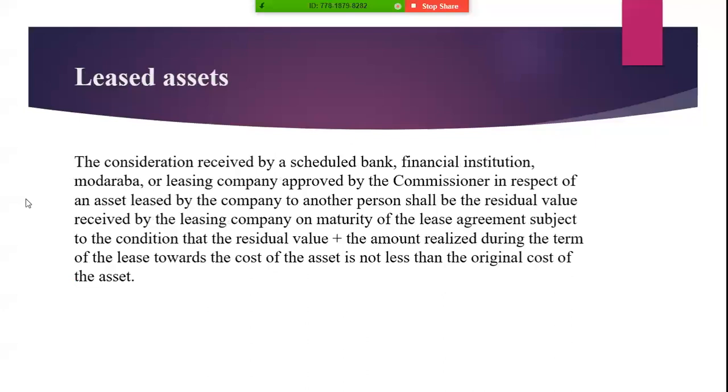Now, coming towards leased assets, when we receive a lease from a scheduled bank, financial institution, modaraba or a leasing company, then the consideration would be the residual value plus the amount realized during the term of the lease towards the cost of the asset. If this total amount is not less than the original cost, then we will consider it as consideration. Otherwise, we will not. Now, Ali Javed will explain the next slide.